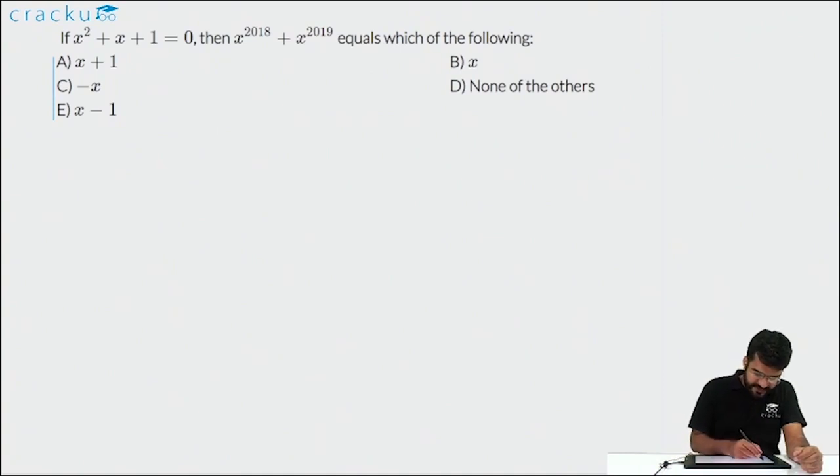This question involves complex numbers. It is given that x square plus x plus 1 is equal to 0, and we are required to find out the value of x to the power 2018 plus x to the power 2019.